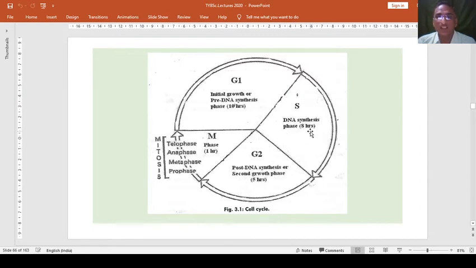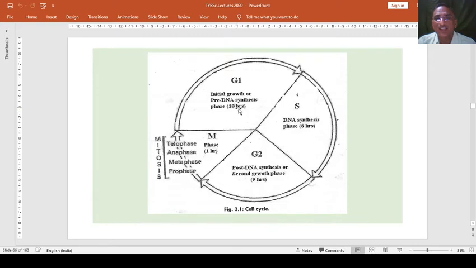Then the second is G2 phase. After synthesis, it grows in a long manner. Like this is the pre-DNA phase, this is the post-DNA phase, and this is the DNA phase. We can say that this is the preparatory material and this is the developing material. So DNA material is synthesized, and the second growth phase is started. Whatever material is developed here starts to grow in its size, number, whatever it may be. And this period takes about 5 hours.